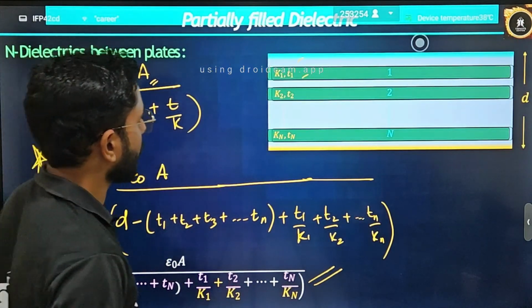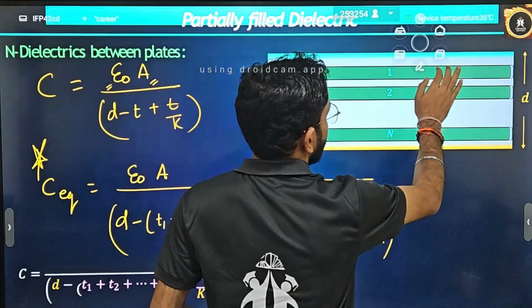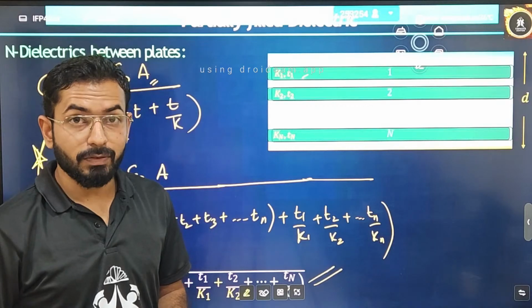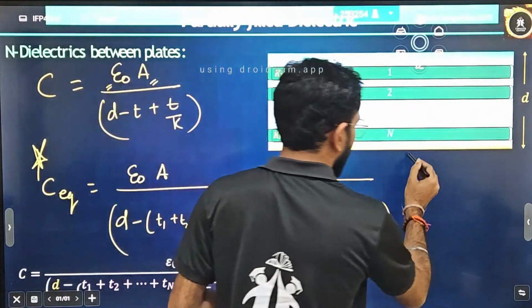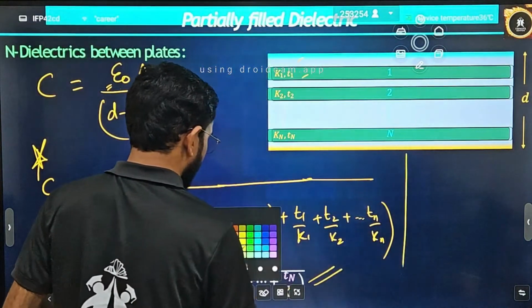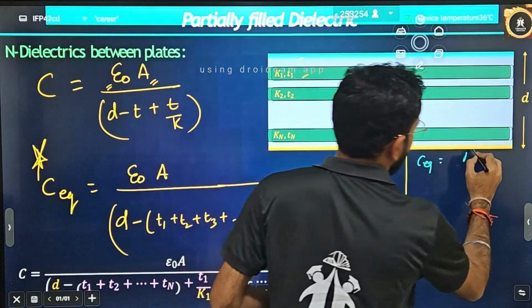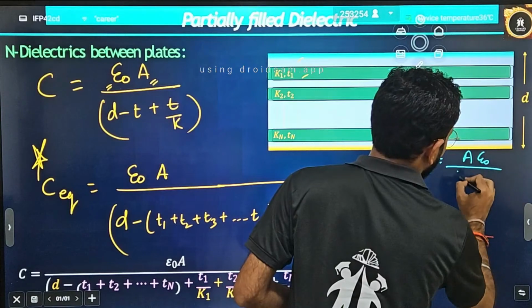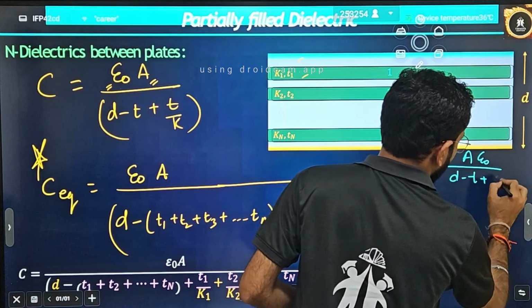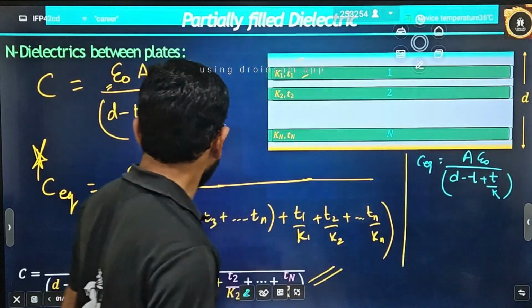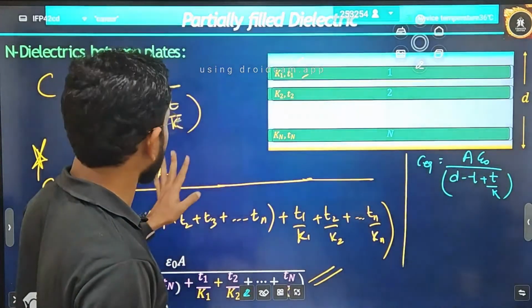Now what will happen if I introduce n number of dielectrics into the series combination? The same formula that we have written applies. What is the equivalent capacitance that we have written? C equivalent was equal to A epsilon naught divided by D minus T plus T by K. Am I right? If I am wrong, then please correct me, students.